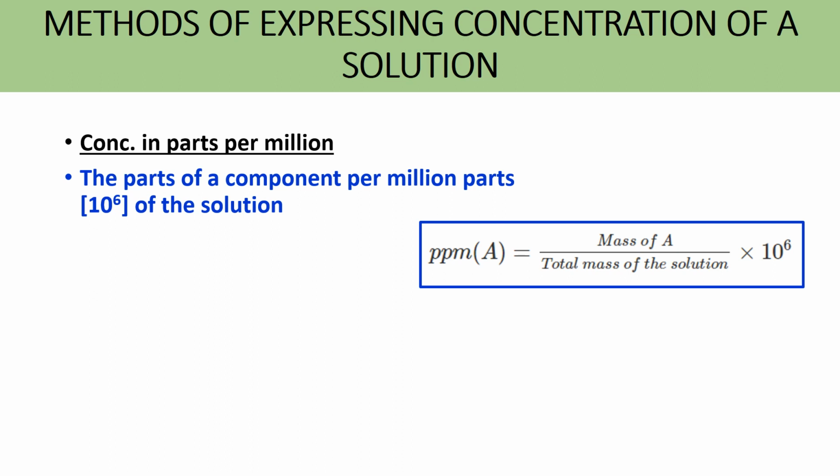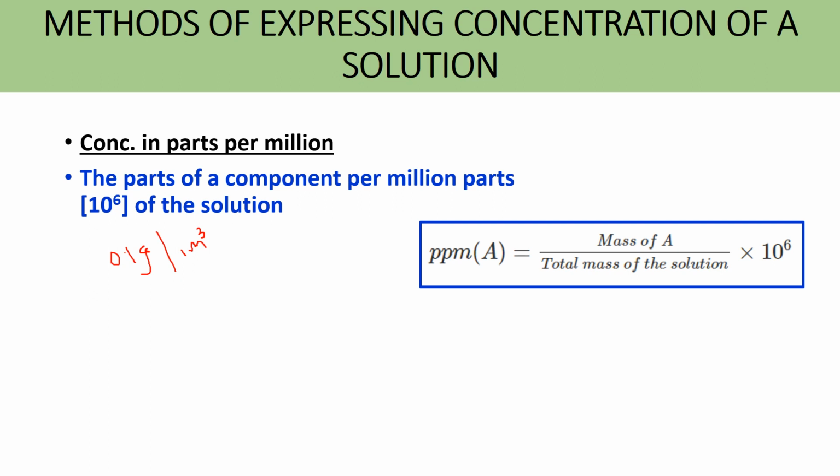A sample of polluted water contains 0.1 gram of mercury in 1 meter cube of solution of water. Then 1 meter cube, we know, is 1000 liter or 1000 kilogram, that is 10 raised to 6 gram.